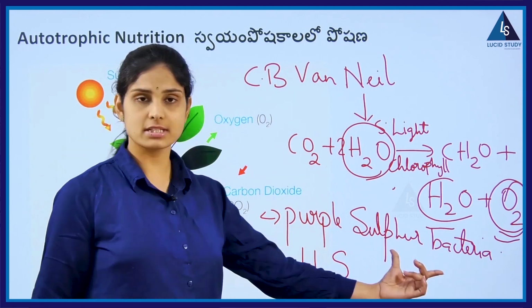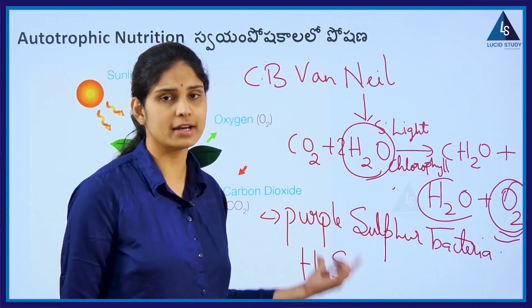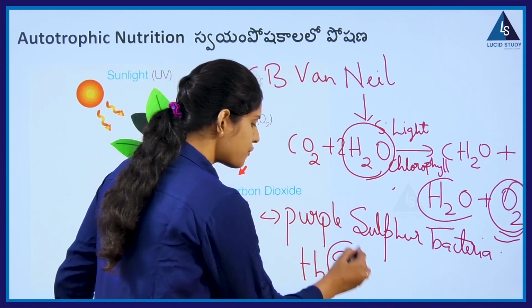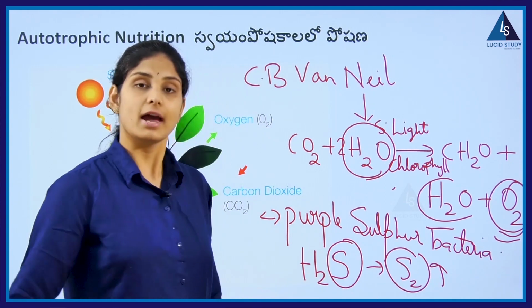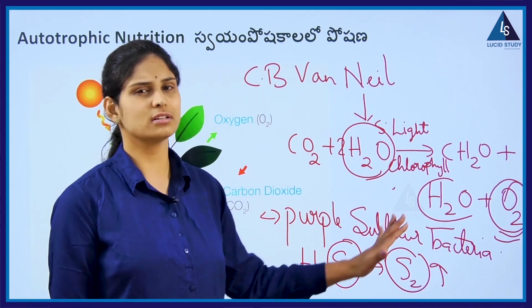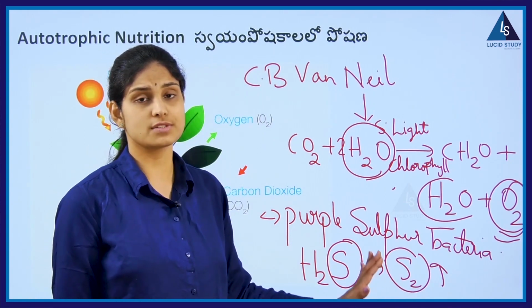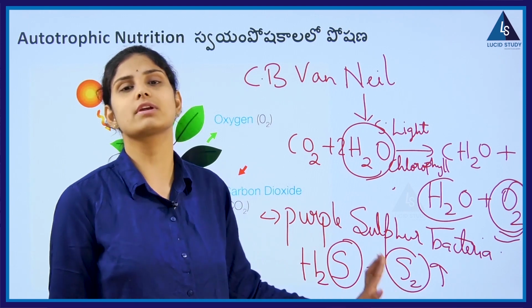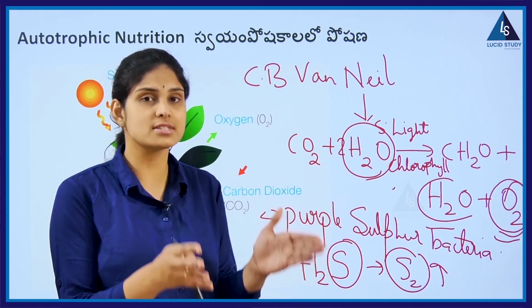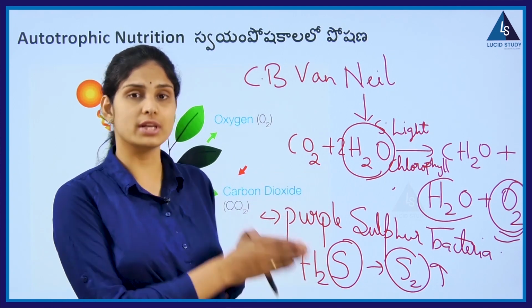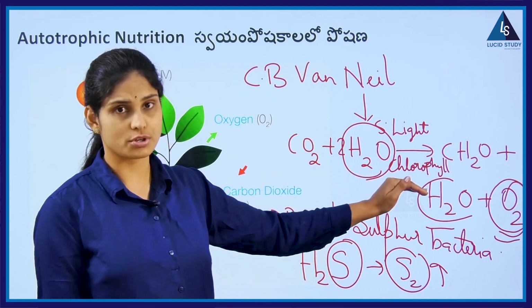Since for the sulfur bacteria he used hydrogen sulfide, in place of oxygen the sulfur is released into the atmosphere. Hence another scientist found that this equation had to be rewritten, and he said that oxygen is released due to the presence of water.